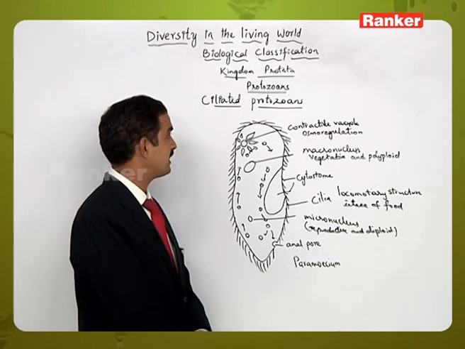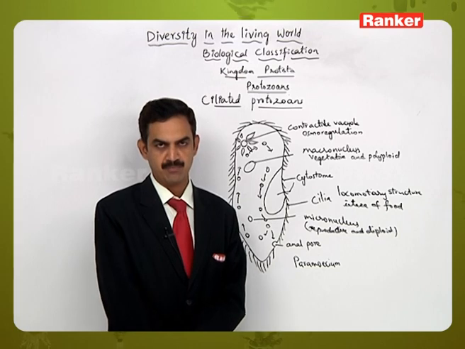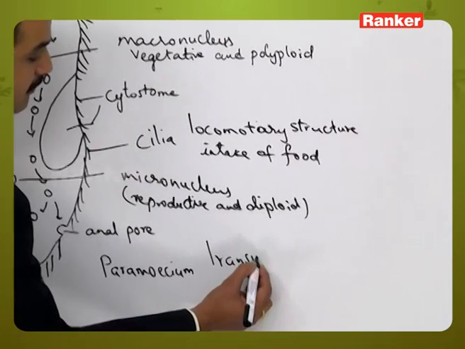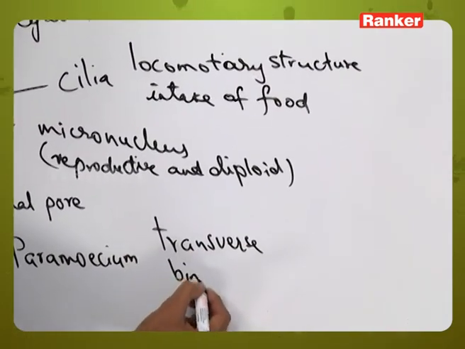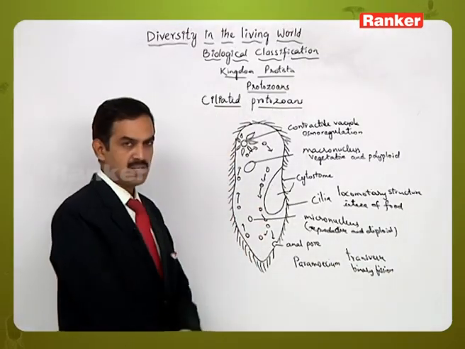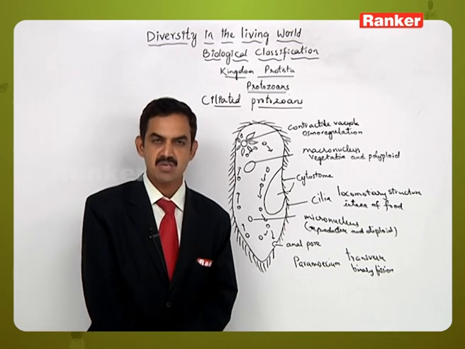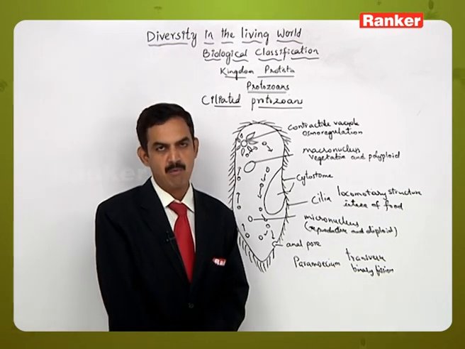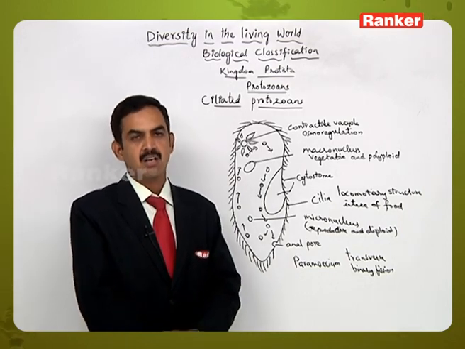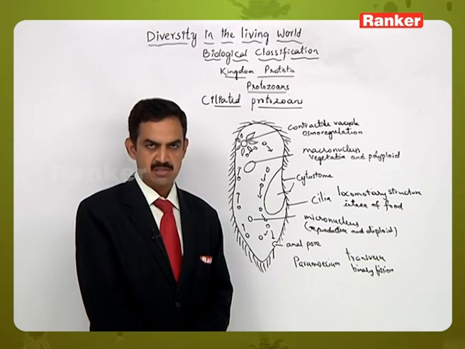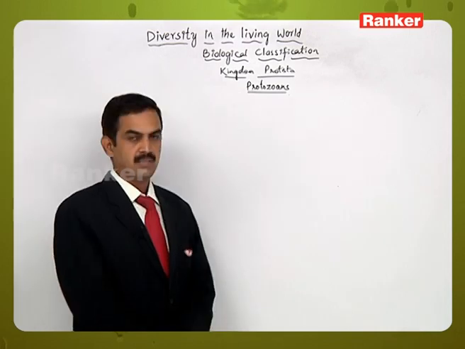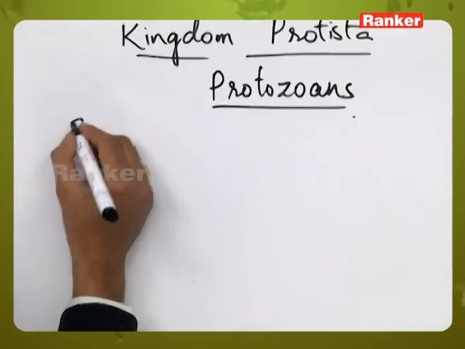The best example for the ciliated protozoans is a Paramecium, and the Paramecium will exhibit transverse binary fission, and this Paramecium does not have the natural death, because once it undergoes division to form two daughters, each of them will separate out and form the new structures and survive as independent individuals. So the parent is immortal in its nature because it lacks the natural death. The last one in the protozoans is the sporozoans.